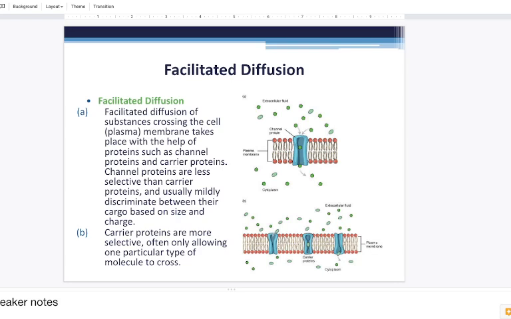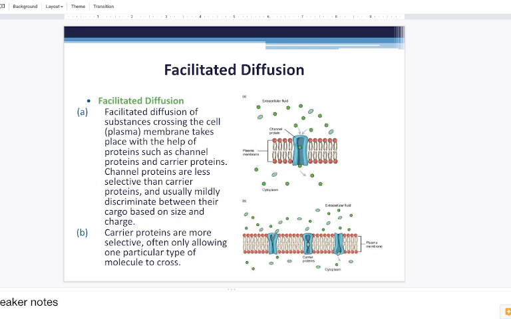This still follows the rules of diffusion, where molecules are going to go down their concentration gradients from an area of high concentration to an area of low concentration, but these molecules can't just freely go past the plasma membrane and require plasma proteins, which are channel proteins or carrier proteins, to facilitate the diffusion through the plasma membrane.